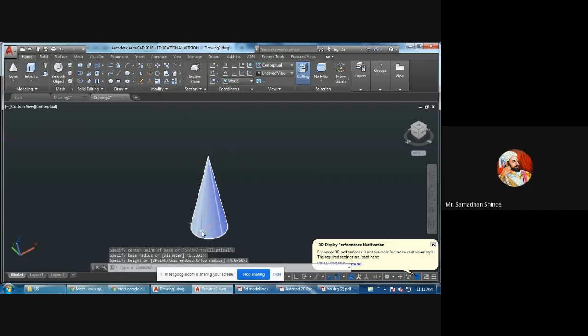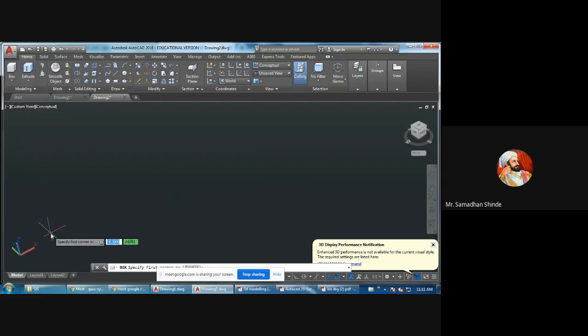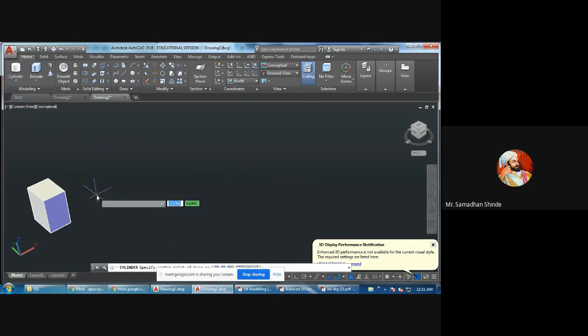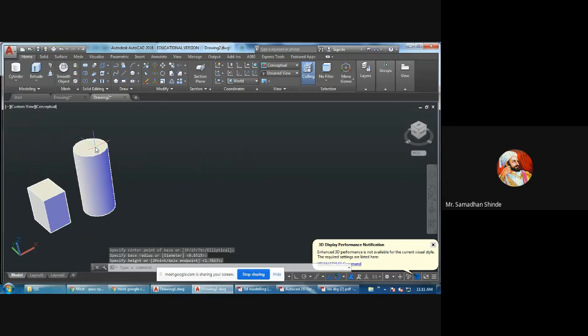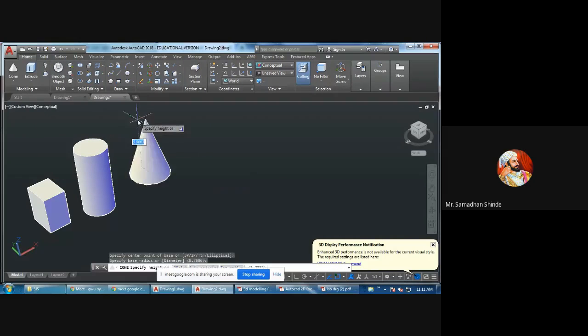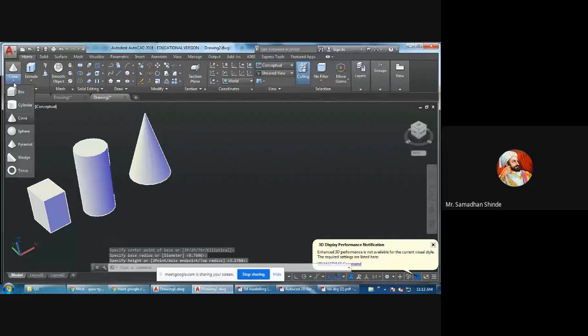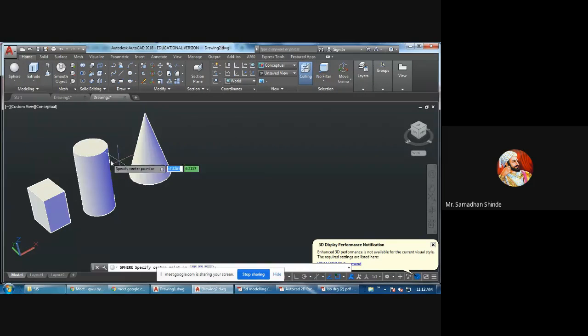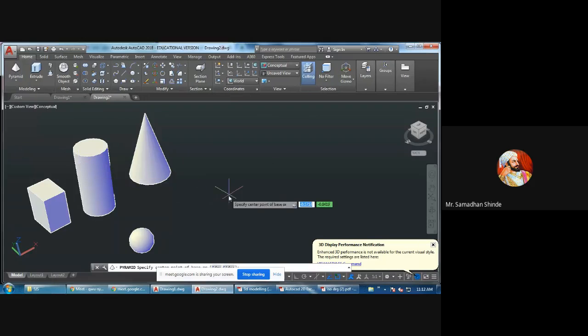All dimensions it is asking. I am not taking dimensions. Abruptly I am drawing the cone. Then I will delete this, or for your information, let it be. Some objects I will write here. Box. Then second one is cylinder. Again a small cylinder I will draw. Then third one is cone. Then sphere. Sphere means something like a ball, nothing else. Then pyramid.